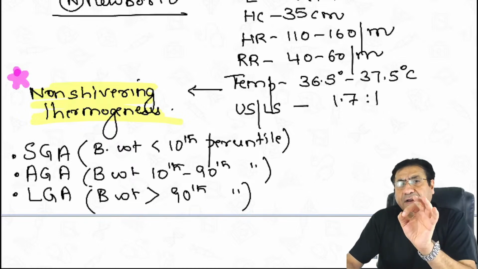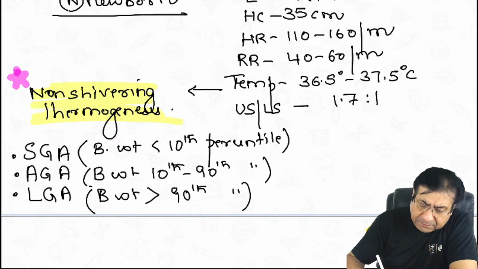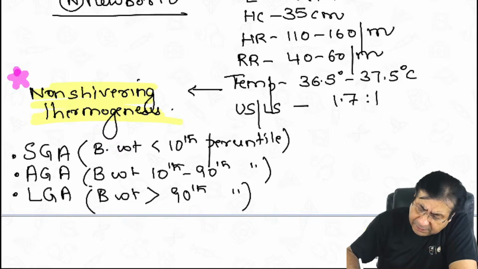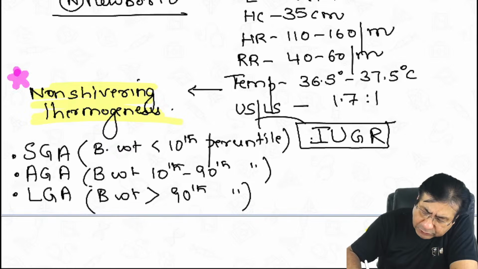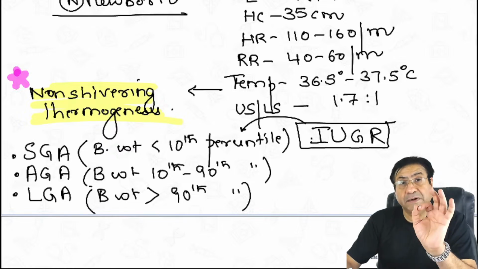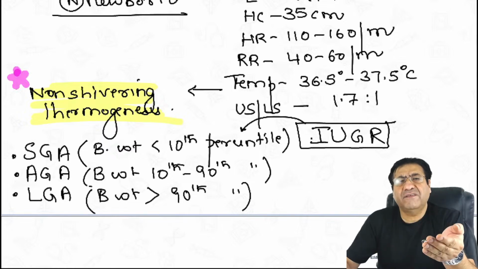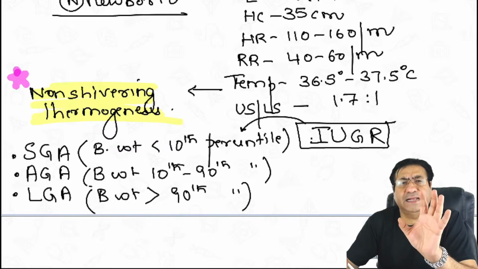So remember the definitions. And there are some similarities between SGA and IUGR also. Now there are some differences also, but this is a revision class, so let us not go into the details.